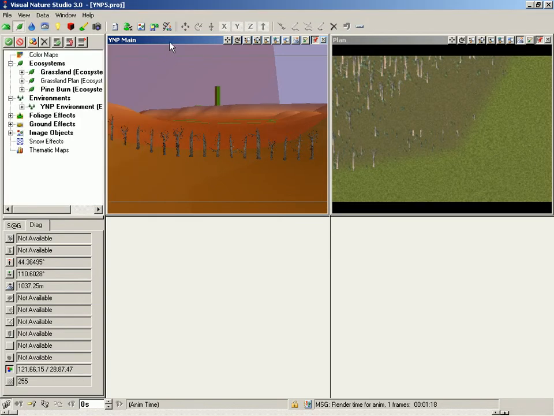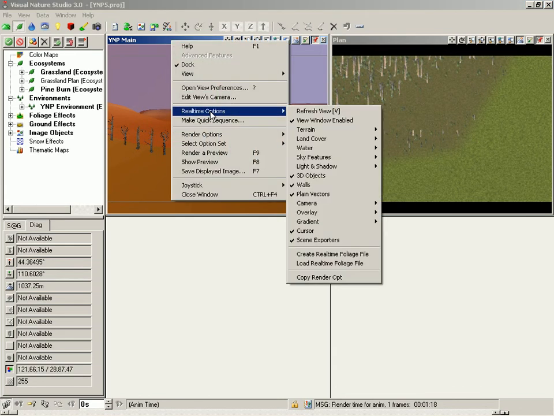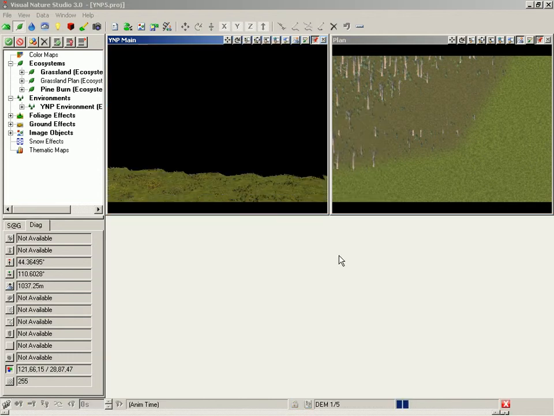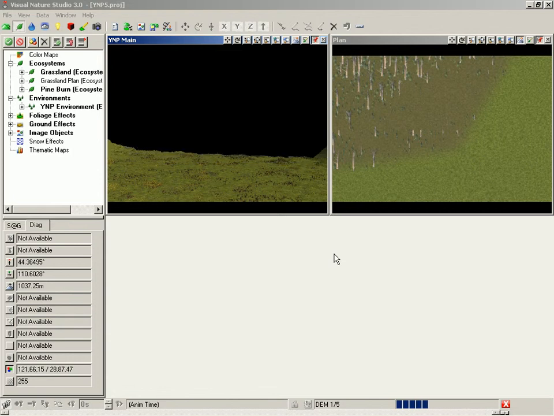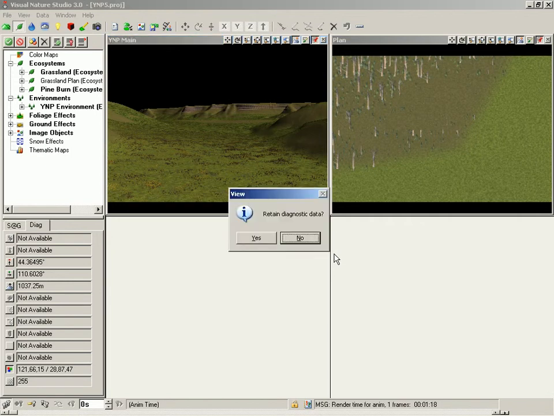Open the YNP main pop-up menu, Real-Time Options, Create Real-Time Foliage File. VNS will render a preview, less the sky, to generate the foliage file. When the render is finished, switch the view back to real-time mode.